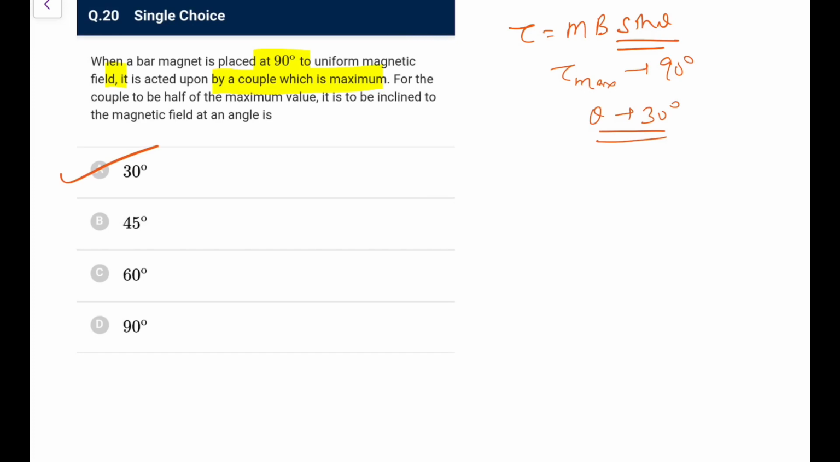Next, when a bar magnet is placed at 90 degrees to a uniform field, it is acted upon by a couple which is maximum. You know that is mB. For the couple to be half, we know torque is mB sin theta, so it is maximum at 90 degrees, and half of maximum would be sin theta is half, that is theta is equal to 30 degrees or 150 degrees. So go for option A here. That's again an easy one.